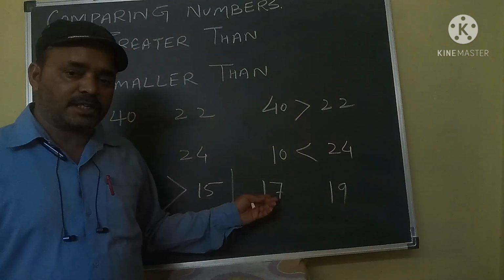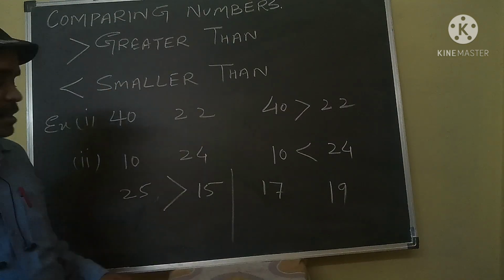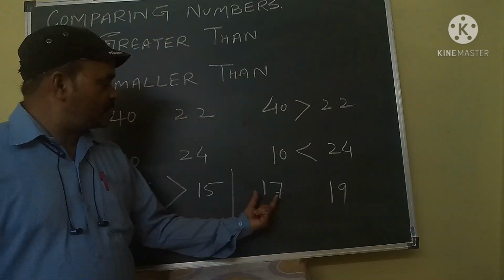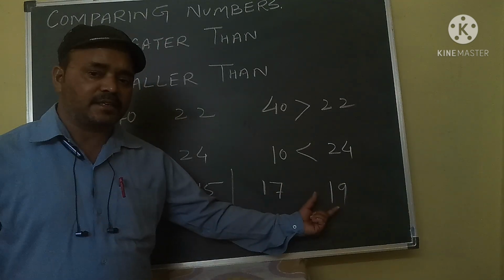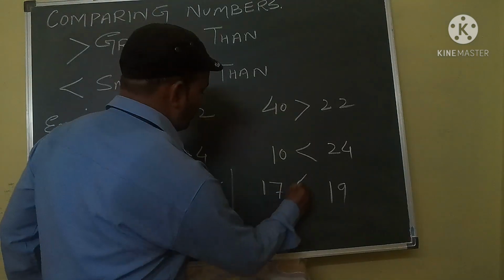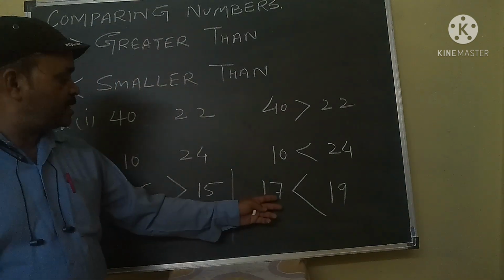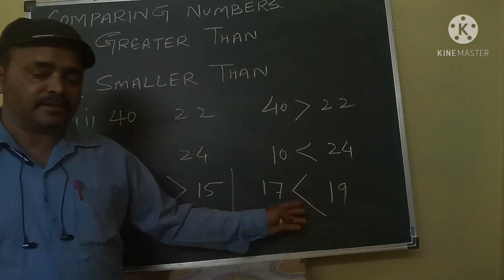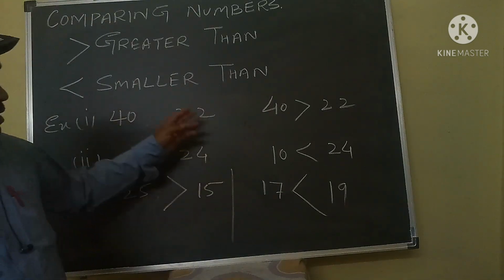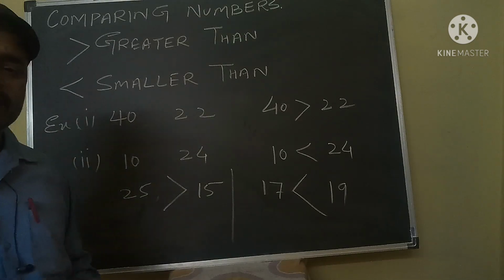If the first number is smaller, then you will apply the smaller than sign. In 17 and 19, 17 is smaller than 19. So we will say 17 is less than 19. Okay. So my dear students, this is the comparing of numbers.